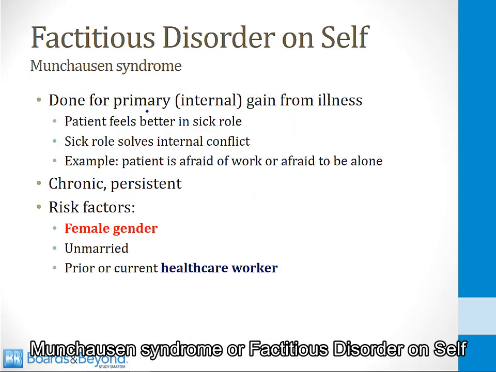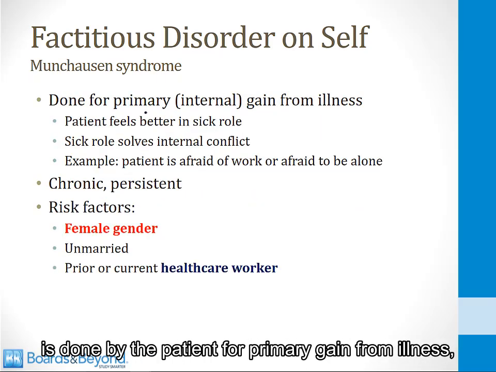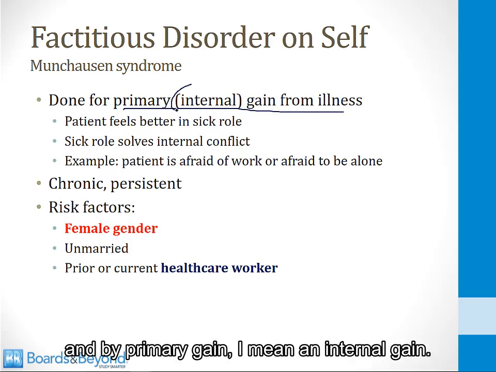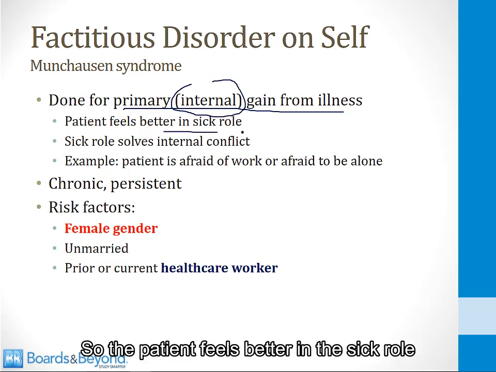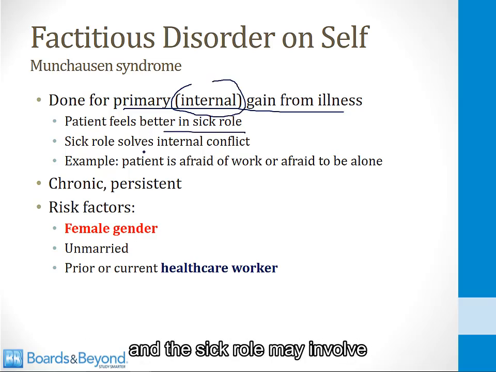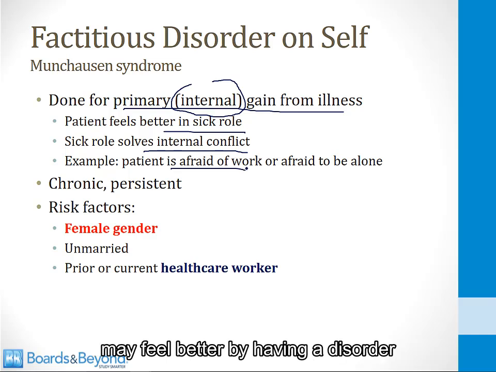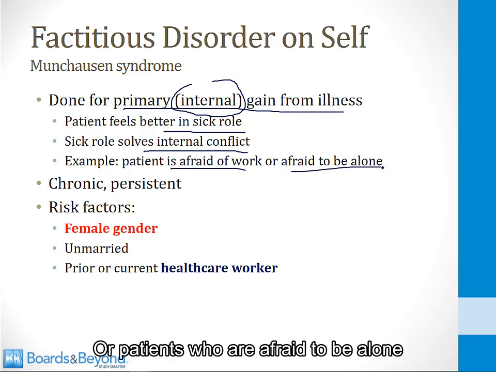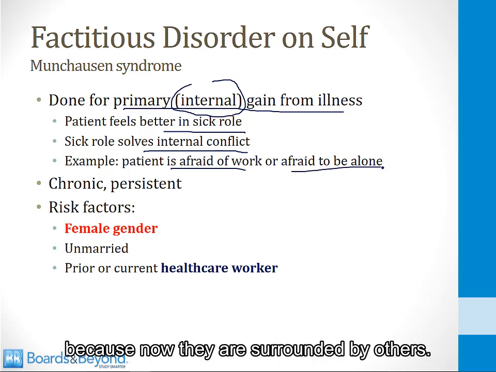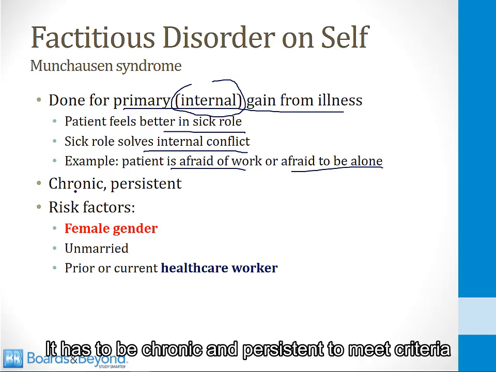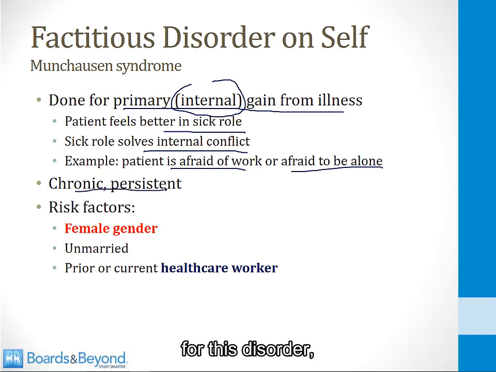Munchausen syndrome, or factitious disorder on self, is done by the patient for primary gain from illness. And by primary gain, I mean an internal gain. So the patient feels better in the sick role, and the sick role may involve some type of internal conflict. So for example, patients who are afraid of work may feel better by having a disorder that allows them to not go to work. Or patients who are afraid to be alone may be happier in the hospital because now they are surrounded by others. It has to be chronic and persistent to meet criteria for this disorder.